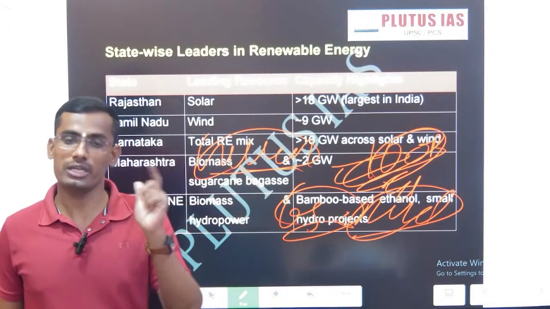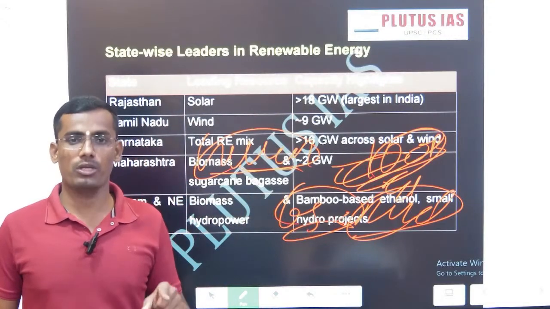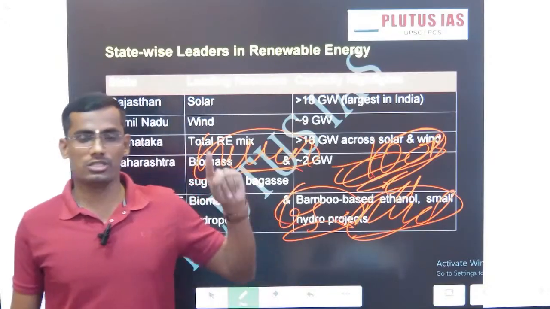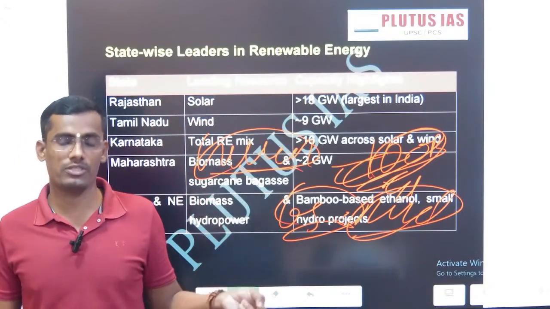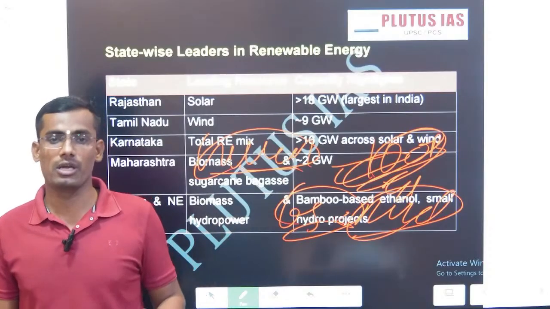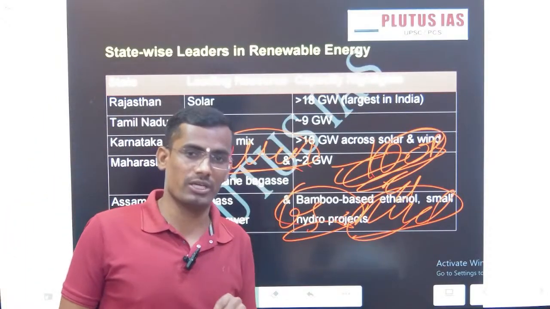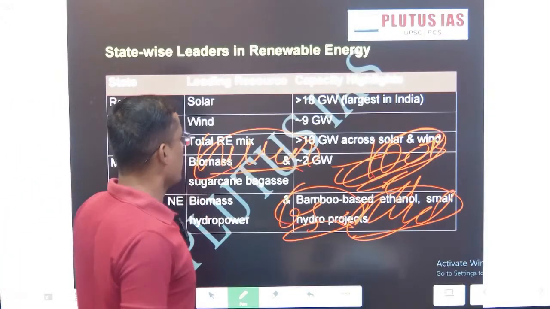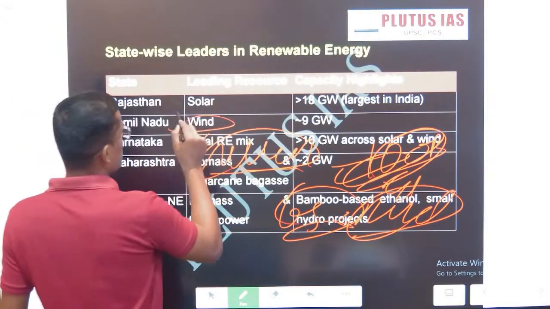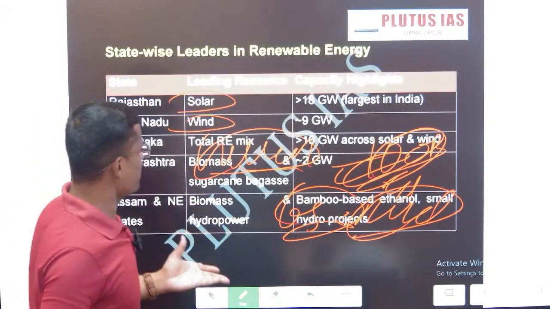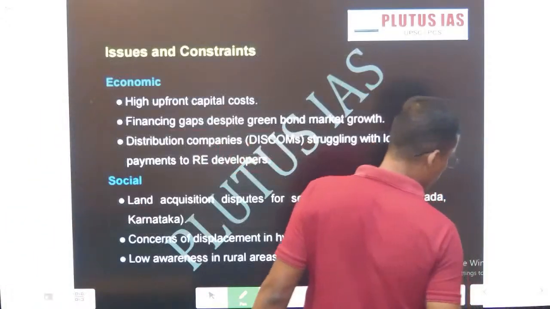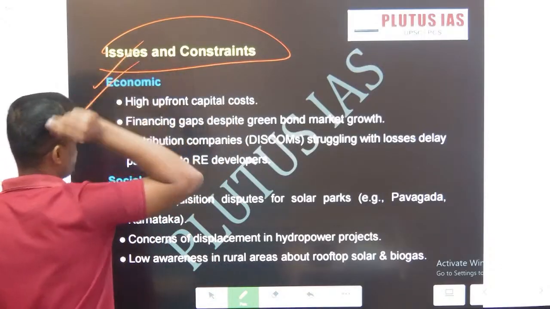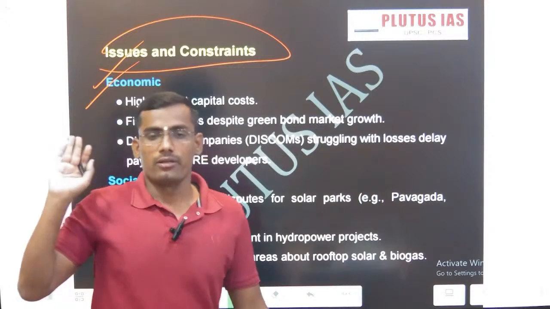65% solar energy dependency. This is very important when you are writing either the GS2 and IR question or the GS3. The 65% solar photovoltaic dependency becomes a crucial constraint in achieving India as a global renewable energy country. Then this is the statewide breakdown. You can go through this statewide breakdown. I'm not going into this detail, but first I came to these issues. First, solar energy is done.